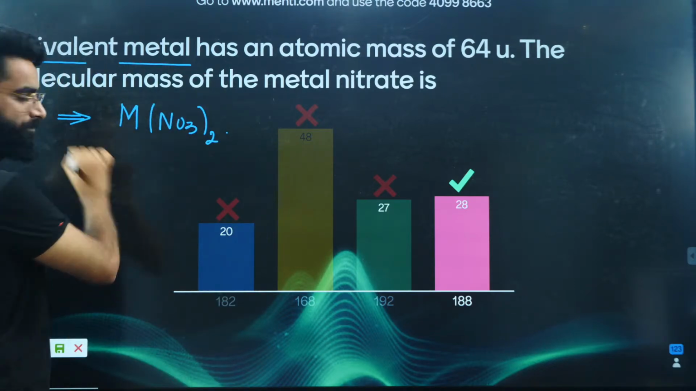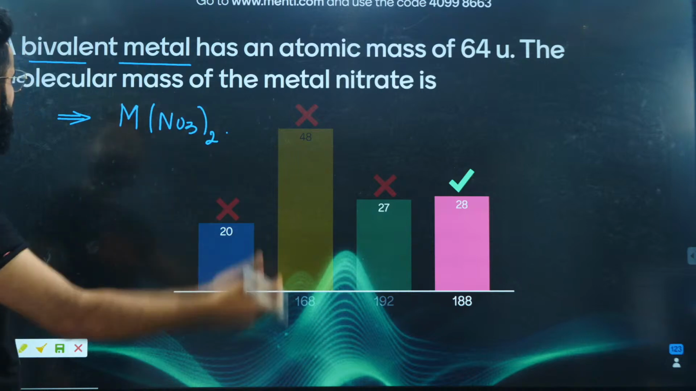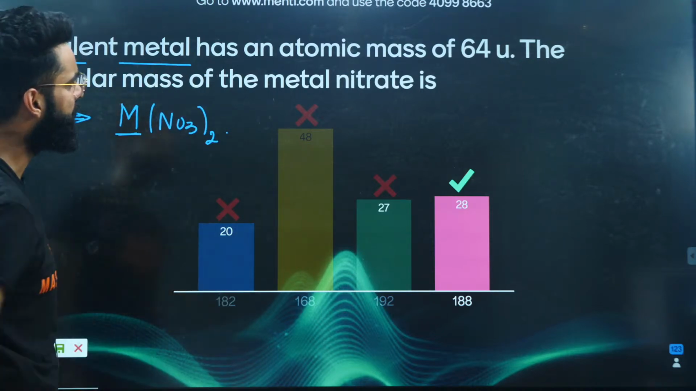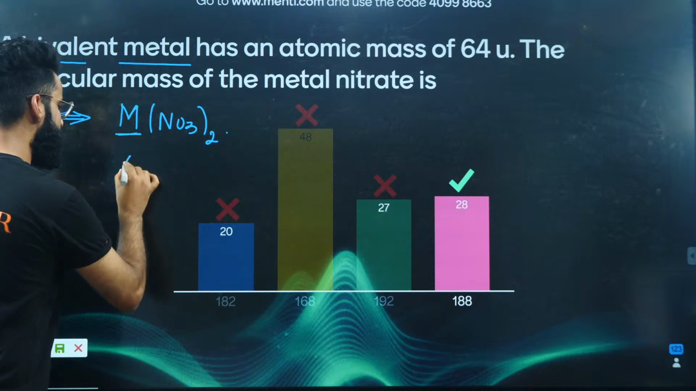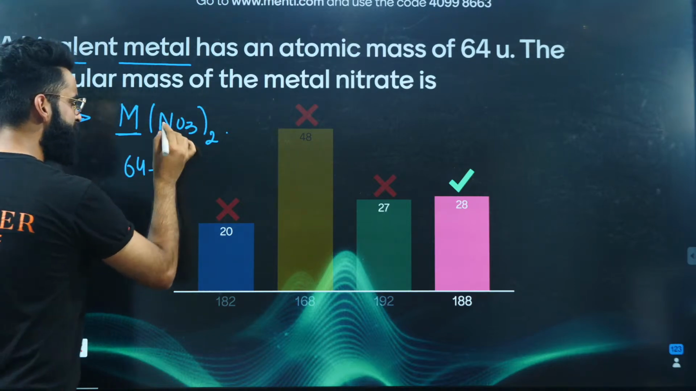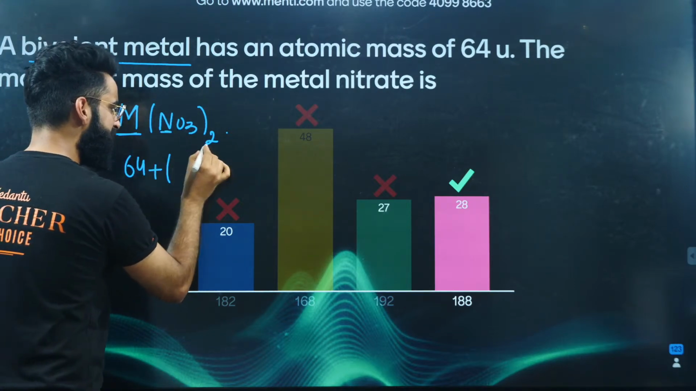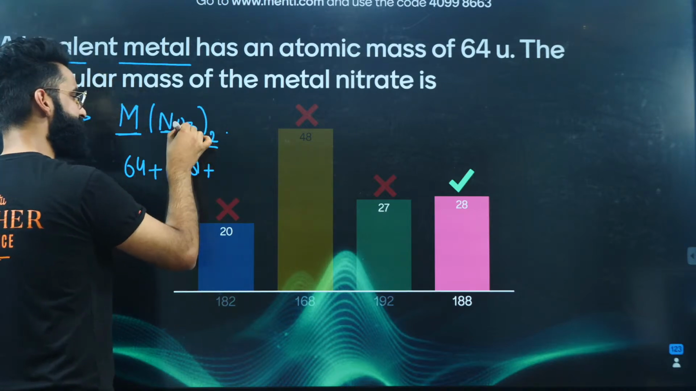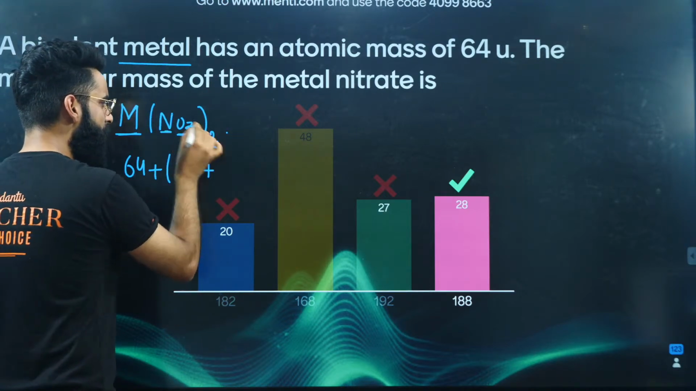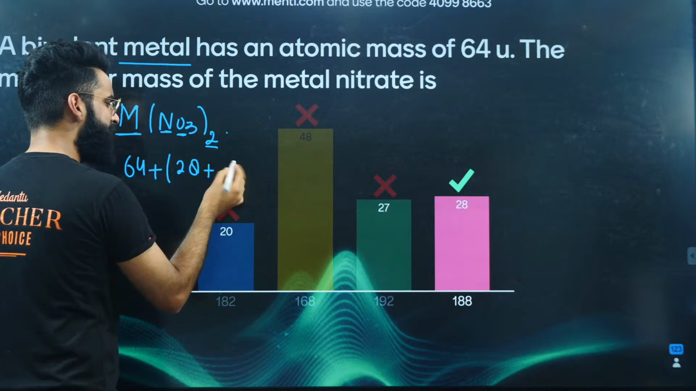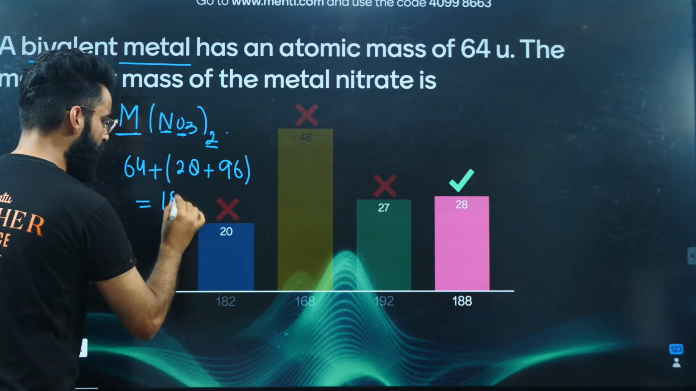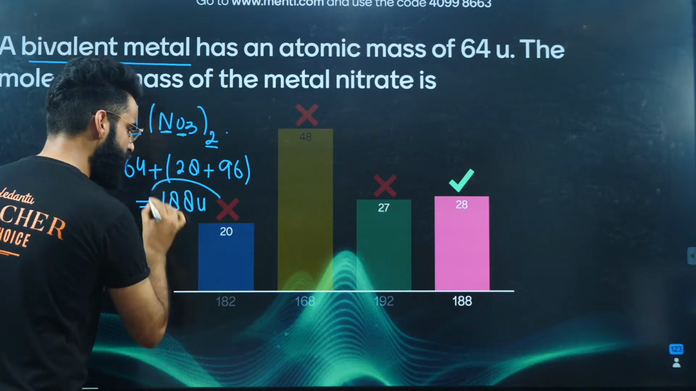This is the formula of the compound. We were supposed to calculate its molecular mass. What is the atomic mass of this metal? It is given as 64, plus what is the atomic mass of nitrogen? It's 14, and 14 multiplied by 2 is 28. What is the atomic mass of oxygen? That is 16, and how many oxygen atoms do we have? 6. So 16 multiplied by 6 is 96. When you solve it, you get exactly 188 U, or you can write 188 AMU.